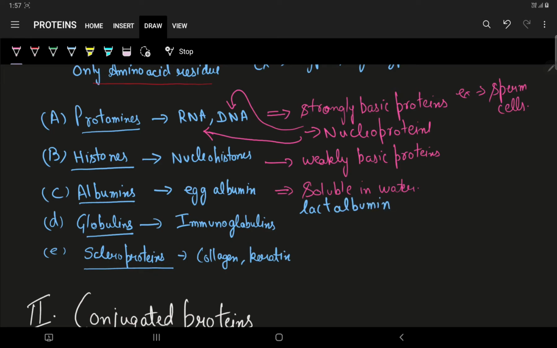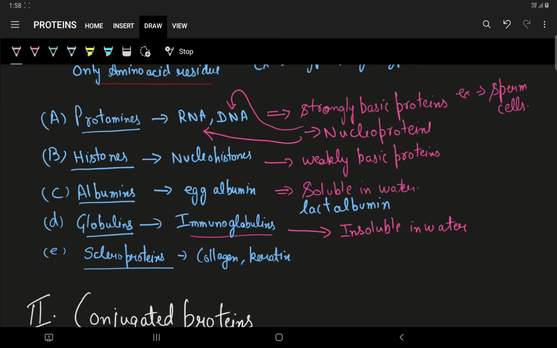The next comes the globulins. Now what are these globulins? These are insoluble in water but soluble in neutral salt solutions. These are also coagulable by heat. They consist of serum globulins called immunoglobulins also, or antibodies, seed globulins, glycinin, tuberin in potato. So these are globulins.